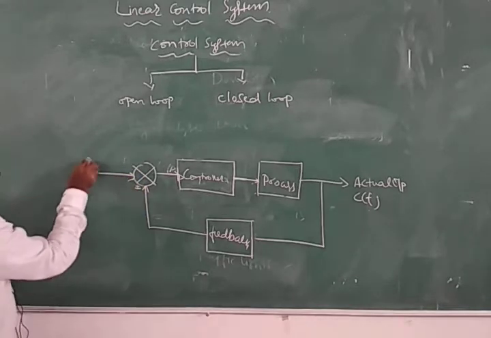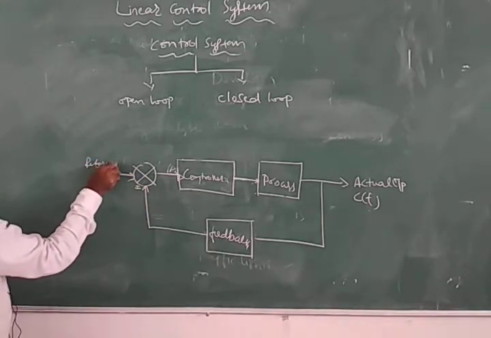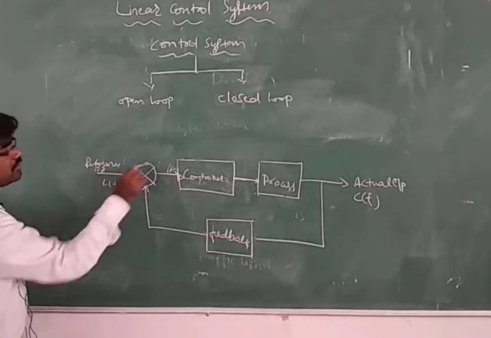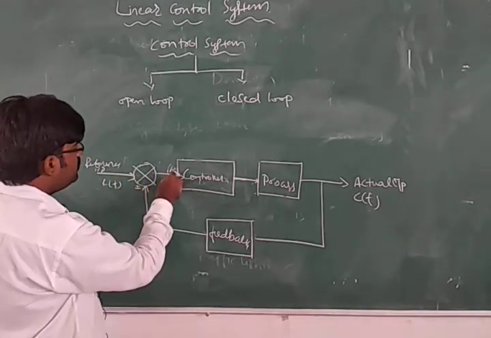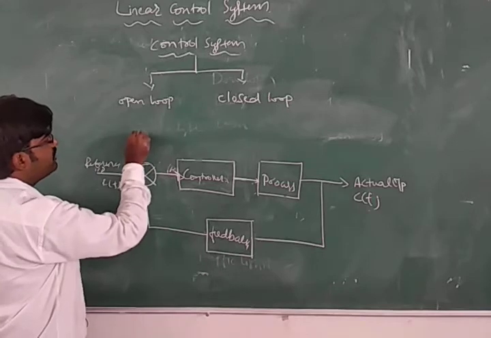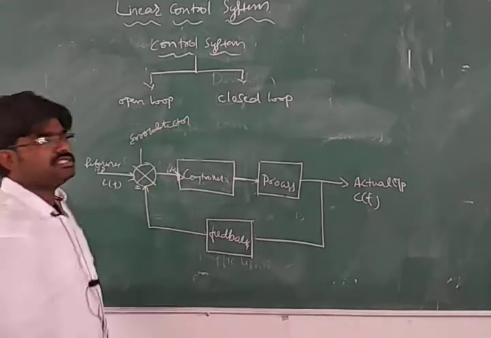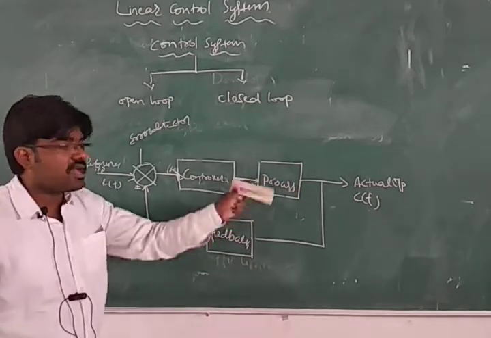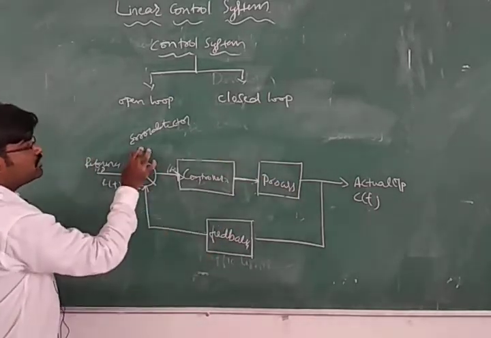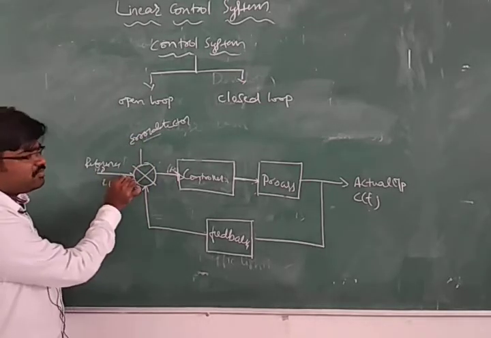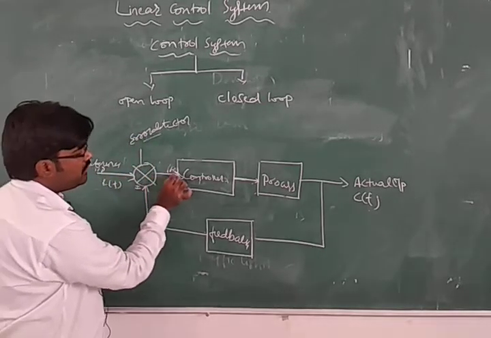This is the reference input you will give, R of t. This is called the error detector. It plays a major role in generating the required signal, the desired output. When we give the reference input through the error detector, it will go to the controller.